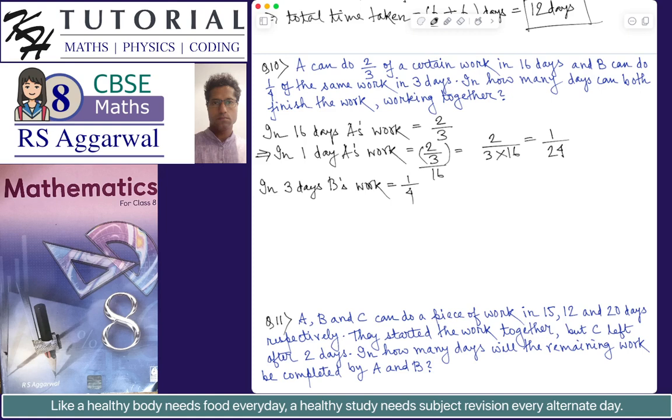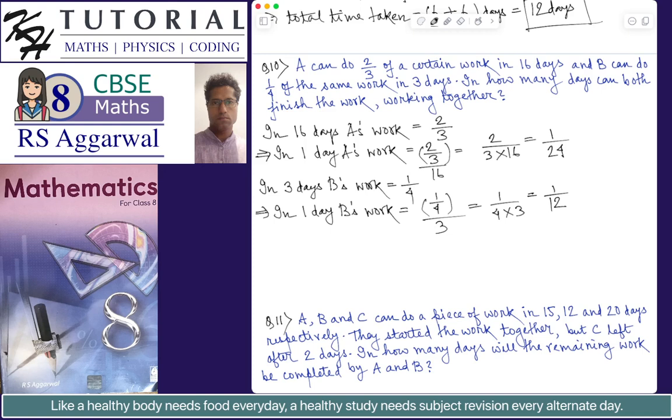So this implies in one day B's work will be equal to 1 by 4 divided by 3, which is 1 by 4 multiplied by 1 by 3, which is 1 by 12. So in one day the amount of work done by B is 1 by 12, which essentially means that B can complete the whole work in 12 days.